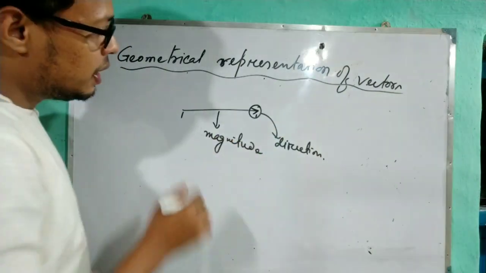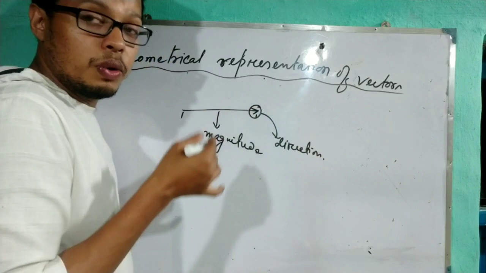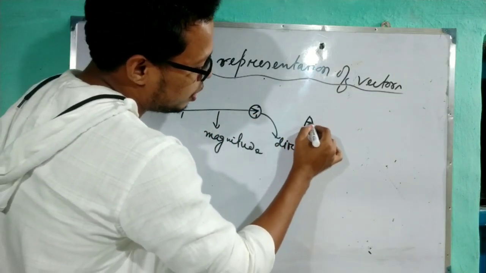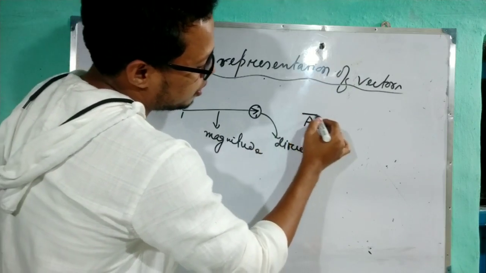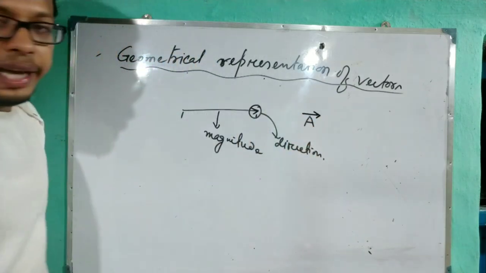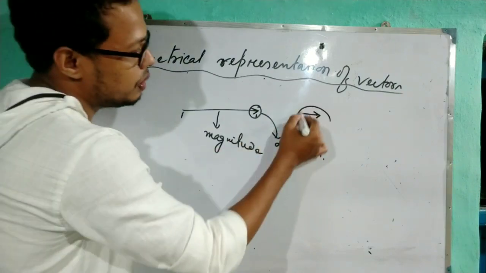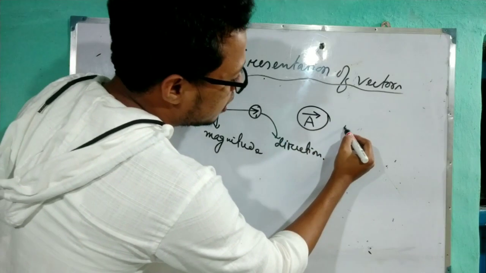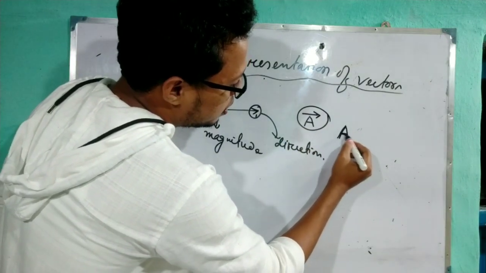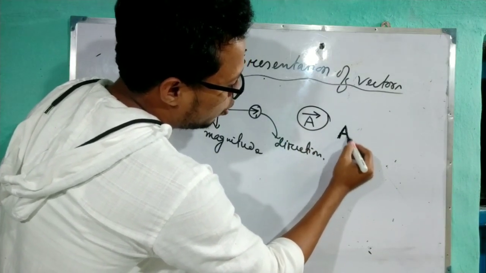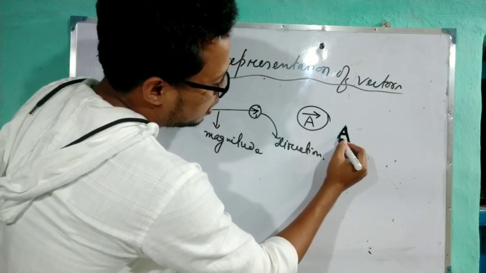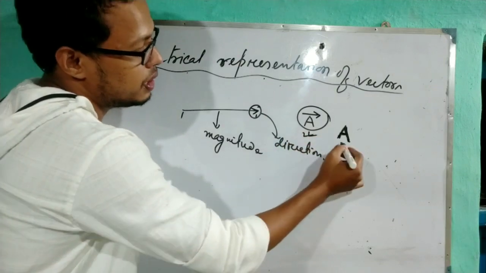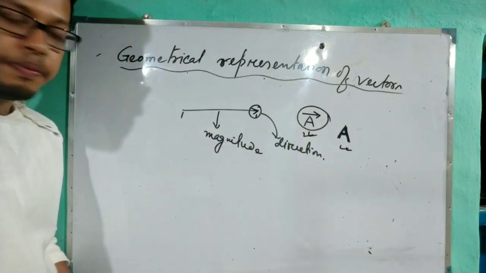So how to write it? If the vector is A, then you write A and give the arrow over A. Okay? This is how you have to represent the vector. Otherwise, another notation also exists. If you write it in bold letter, this is also the representation of a vector.